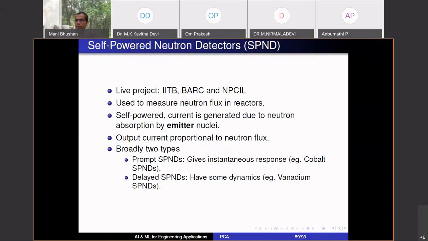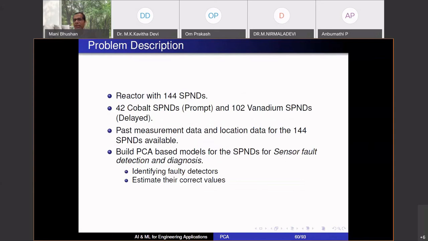Okay. That is what we did. The models were obtained using principal component analysis. There were some more steps like clustering, etc. All these sensors, we did not try to build a model amongst all. We had some 144 detectors. In one shot, I don't want to relate all of them. They may not be related. Rather, I try to find smaller groups of related sensors and build models in each of these groups.